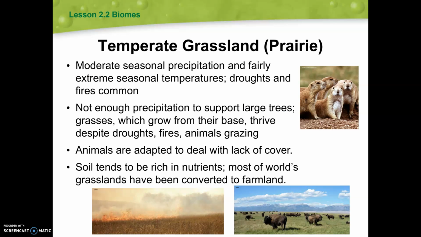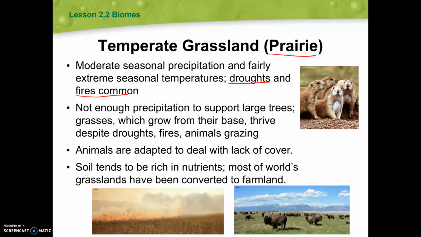Our next one that we're going to talk about here are temperate grasslands or prairies. These have moderate seasonal precipitation and fairly extreme seasonal temperatures. And in these areas, we're also going to see droughts and fires that are pretty common. There's not enough precipitation to support large trees here, so grasses are going to thrive in these areas.